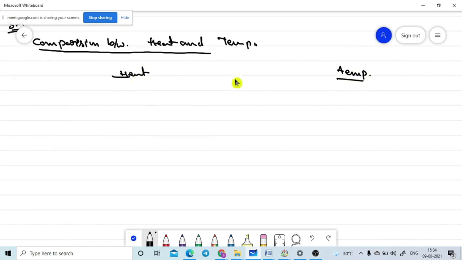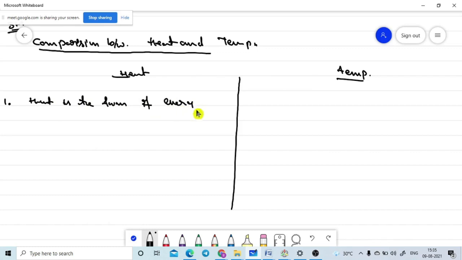Now first I need to go to the definition. What is the definition? Heat is the form of energy which can transfer from one system to another system due to the temperature difference. Is it correct? So heat is the form of energy.